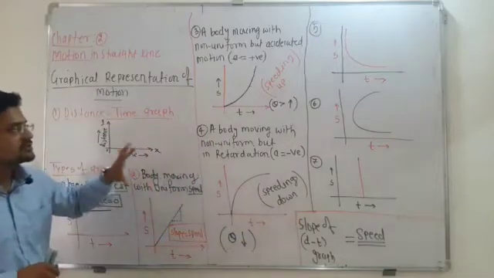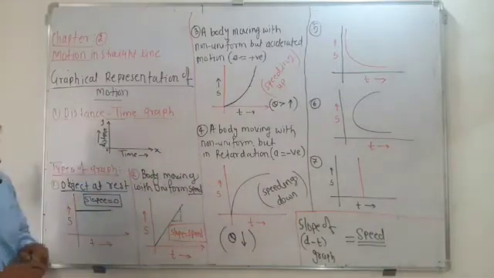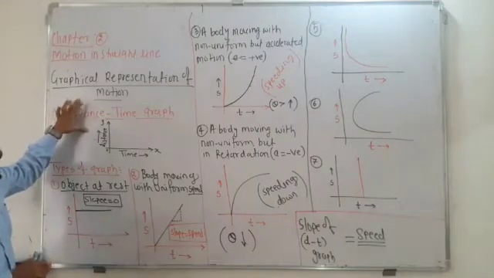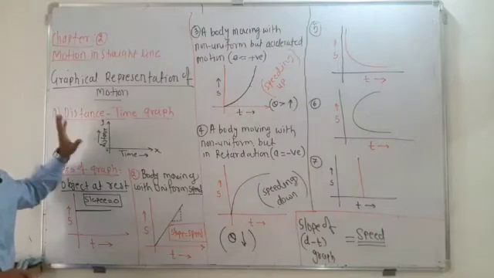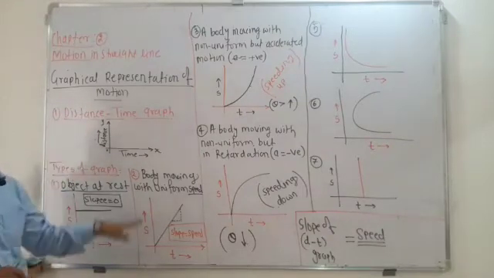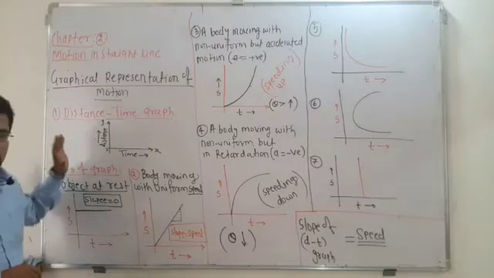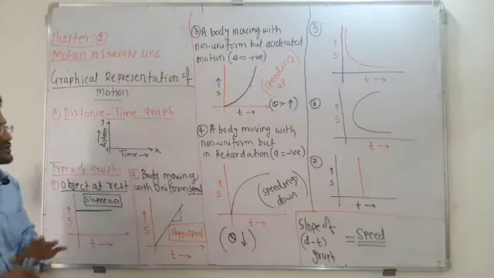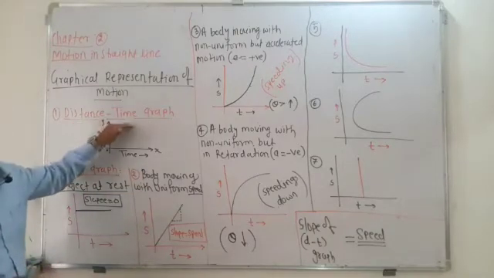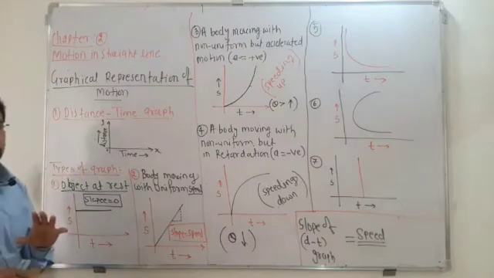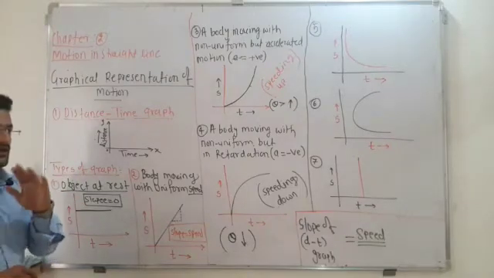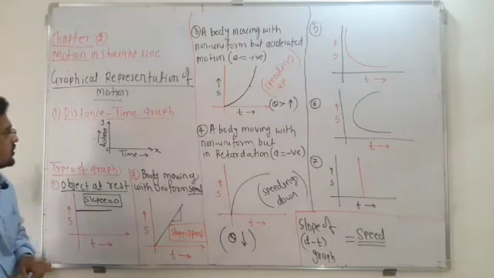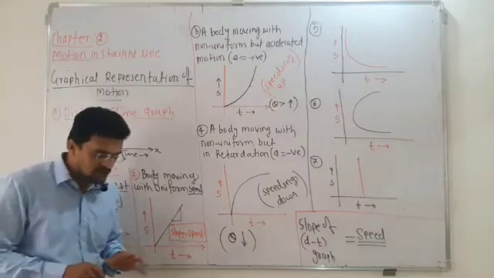Graphical representation of motion is very important for maybe CET or NEET examination. There are many types of graphs. You can plot velocity and time, acceleration and time, velocity and distance, acceleration and distance. But there are two major graphs. One is the distance and time graph. Whenever you hear about a graph, it means you have to plot x and y axes. Along the x-axis you take one parameter, and along the y-axis you take another parameter or physical quantity.